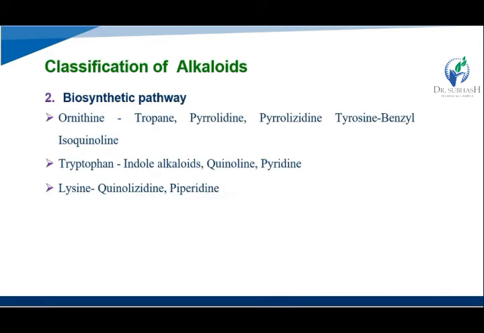then biosynthesis pathway. In biosynthesis pathway, ornithine, so pyrrolidine, pyrrolizidine, then tyrosine, then tropine and isoquinoline, benzyl isoquinoline. Okay, in tyrosine, benzyl isoquinoline, then tryptophan, that is indole alkaloids, and quinolines and pyridine. Okay, then lysine, that is quinolizidine, then piperidine. Okay, this is second class, that is a biosynthetic pathway.